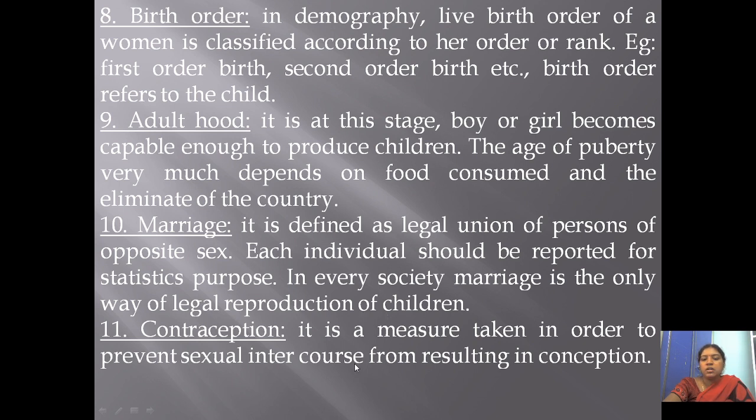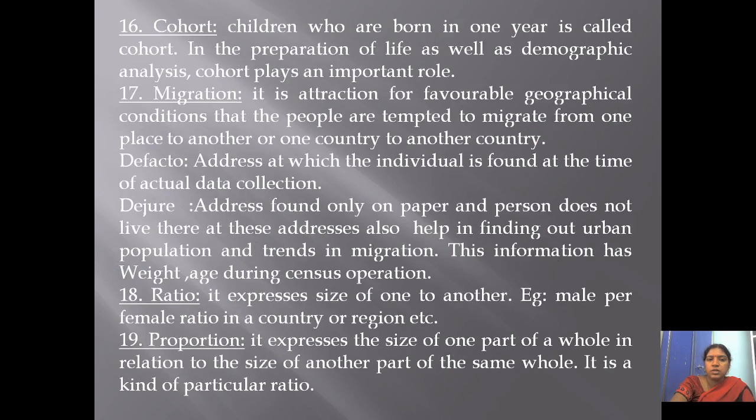Next one is contraception. Contraception is a measure taken in order to prevent sexual intercourse from resulting in conception. If the couple doesn't want to have a child, or if they are not ready to have a child, they can use this contraception method. We look at how many are using it, and it can also be used for spacing purposes.